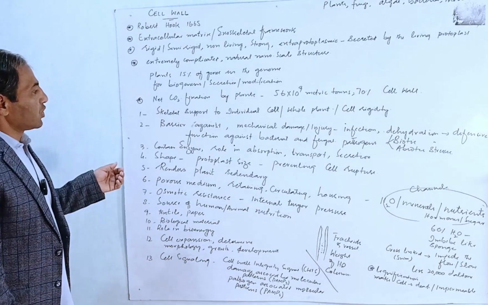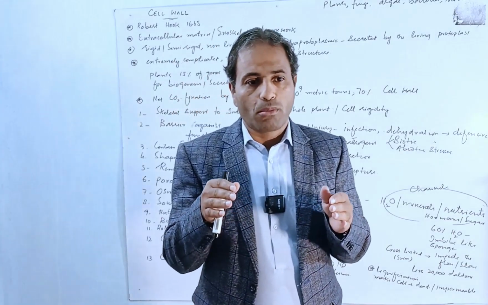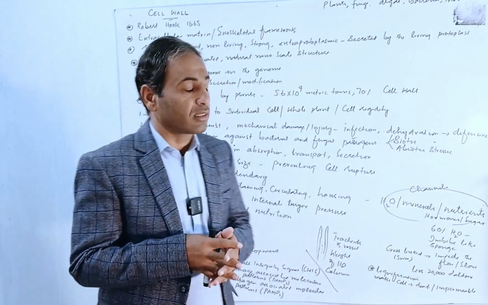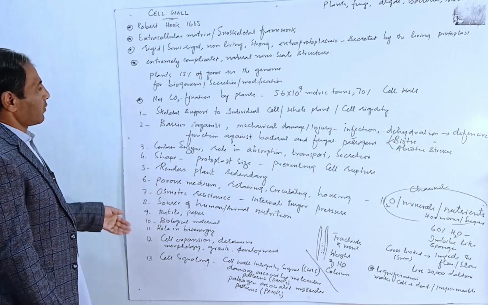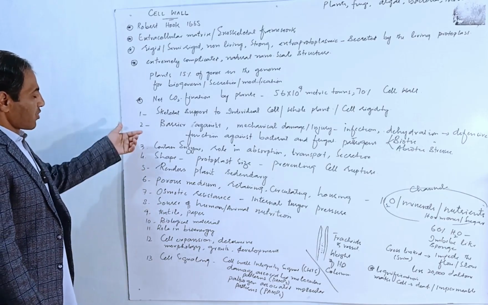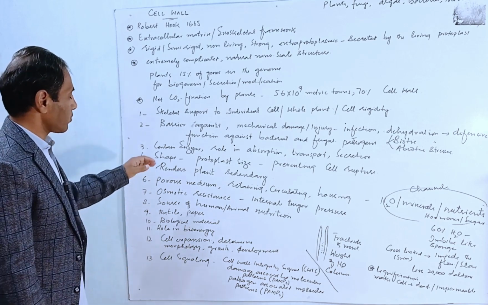If we see the functions of a plant cell, the plant cell wall performs multiple functions in the cell. We'll just look into the summary of those functions here.